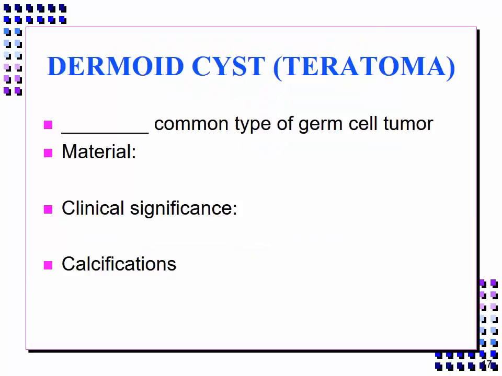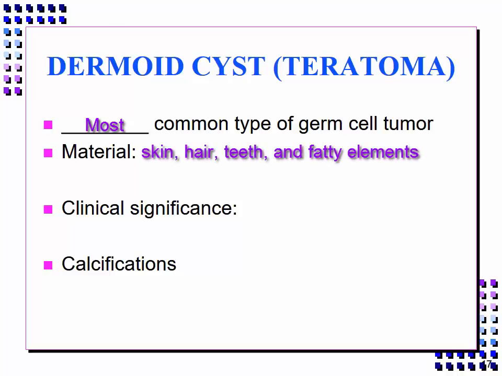A dermoid cyst, referred to as a teratoma, is the most common type of germ cell tumor. It contains skin, hair, teeth, and fatty elements, all of which derive from ectodermal tissue. These cysts are of no clinical significance unless they grow so large that they produce symptoms by compressing adjacent structures. Approximately half of all ovarian dermoid cysts contain some calcifications.